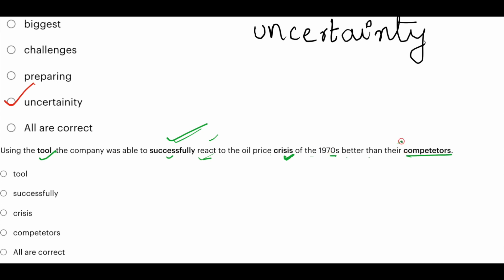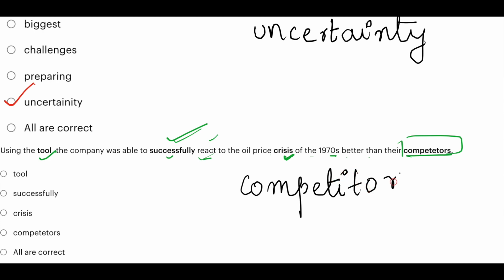The spelling of competitor is wrong here. What is the correct spelling of competitor? C-O-M-P-E-T-I-T-O-R-S. So here instead of E you have to use I. Okay. So option D is the correct answer.